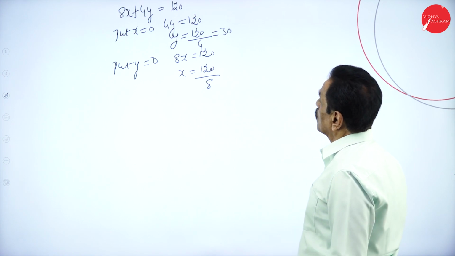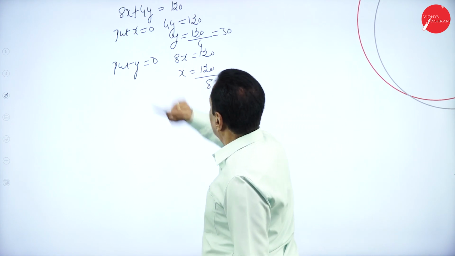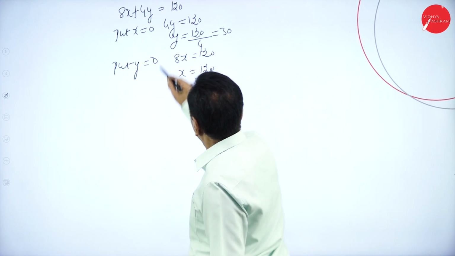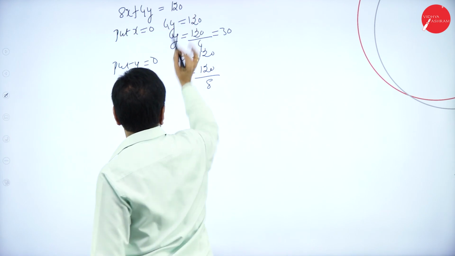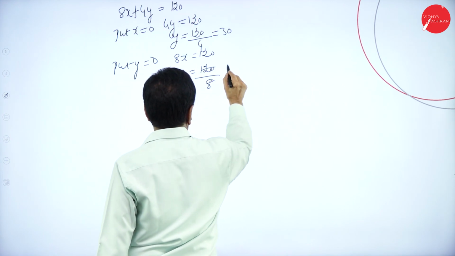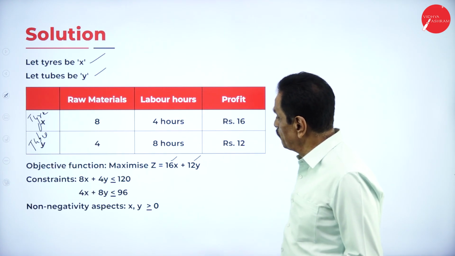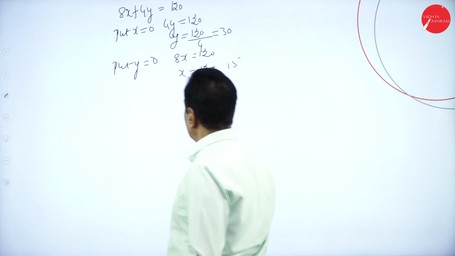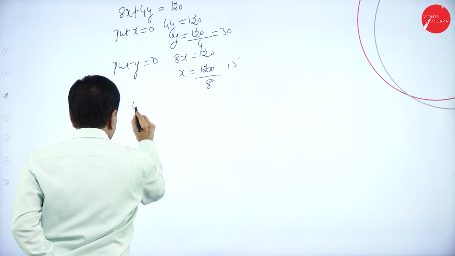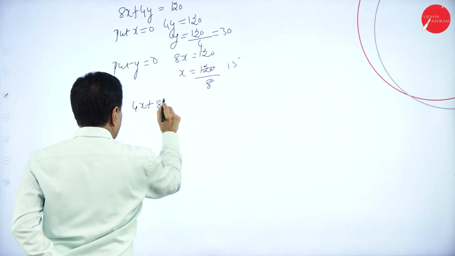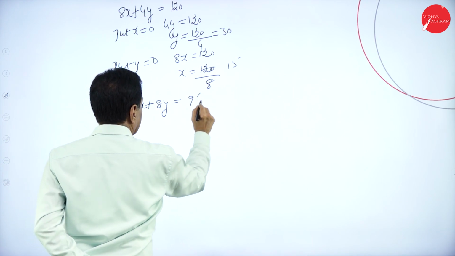Put x is equal to 0, y is equal to 0. 8x is equal to 120. 8 ones are 8, 4 remaining, 15. Second equation: 4x plus 8y is equal to 96.